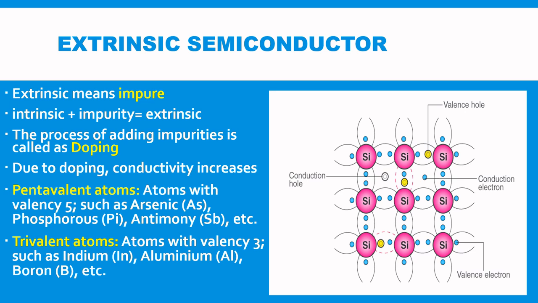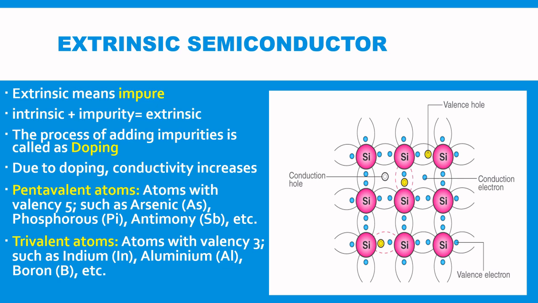Two types of dopants are used: pentavalent atoms, meaning atoms with valency 5 such as arsenic, phosphorus, antimony, etc., or trivalent atoms, meaning atoms with valency 3 such as indium, aluminium, boron, etc. So this is about extrinsic semiconductor.